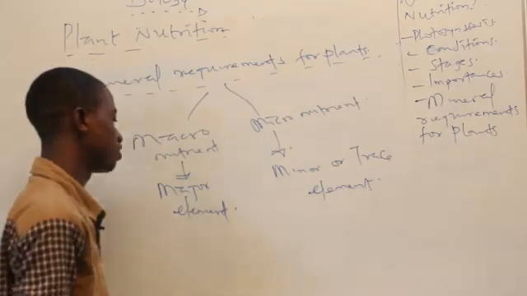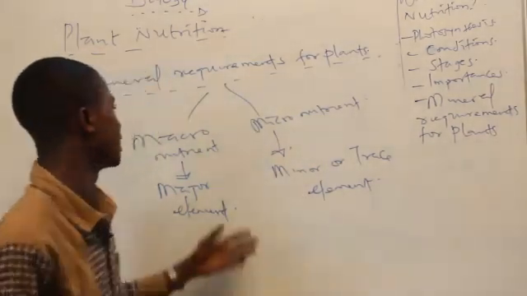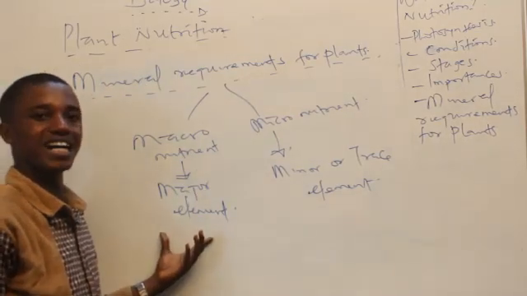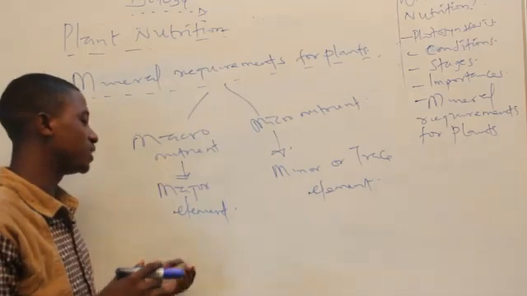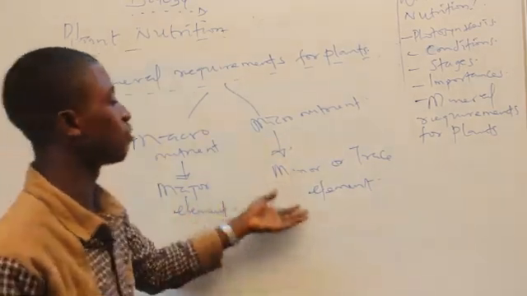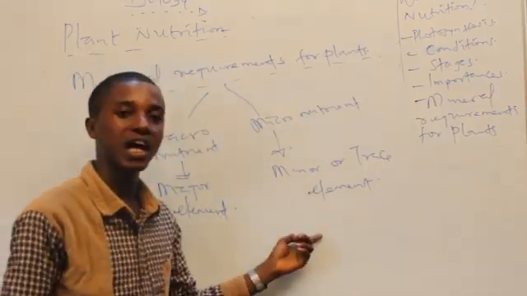Now, what are the macronutrients or the major elements? These are the elements that are needed by plants in large quantities, while the micronutrients or trace elements are needed by plants in smaller quantities.